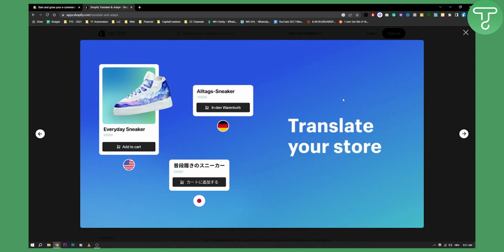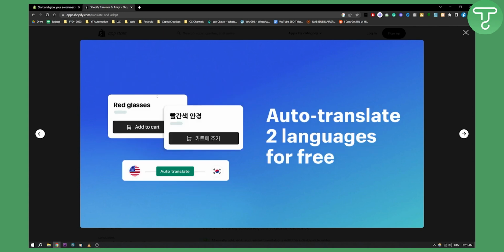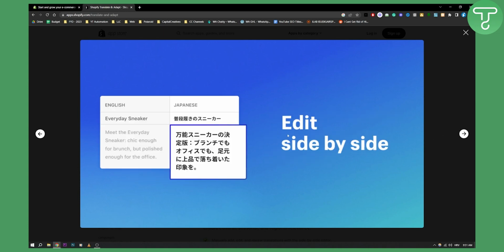So whenever someone is in your store, they can either change it to, for example, German language, Japan language, or maybe English language. So this is basically how you're going to be able to auto-translate your store and your customers, how they're going to be able to translate and auto-translate for free. Now, as you can see, you can auto-translate 2 languages for free, as you can see. You can obviously edit side by side.